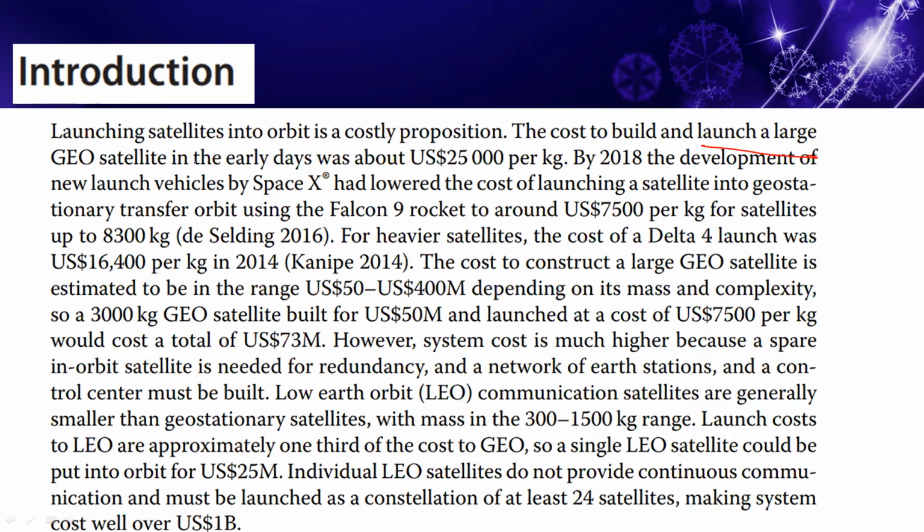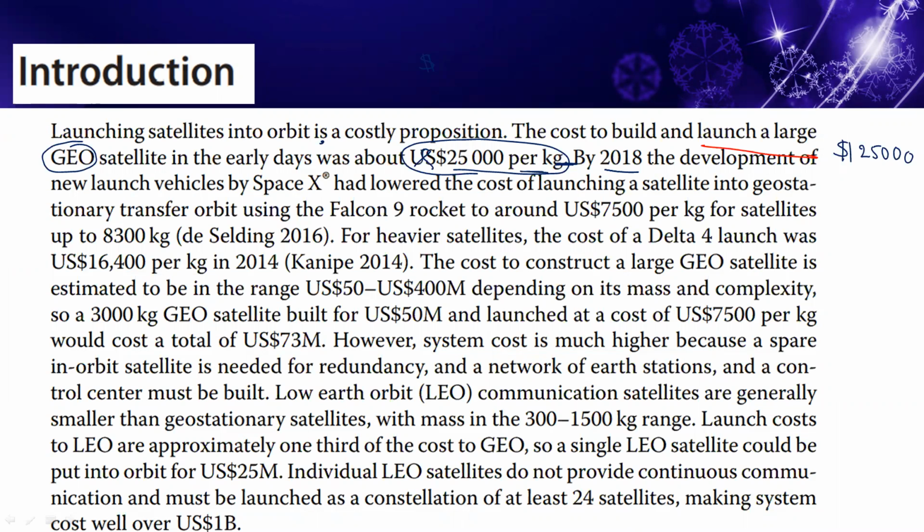So in the geo satellites in olden days, the cost was per kg of payload. Approximately, in US dollars, approximately $25,000 per kg was required to implement the geo satellites.